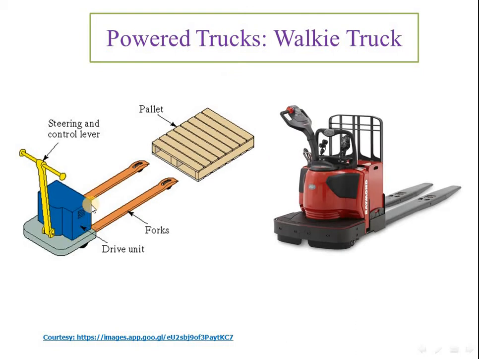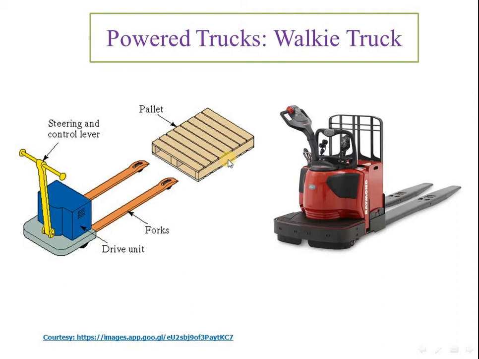This is the drive unit where the batteries are installed. This is your steering and control system, and we can transport the pallet, and on this generally the unit load or your bulk load boxes and containers are placed. We can easily transport from one place to another.